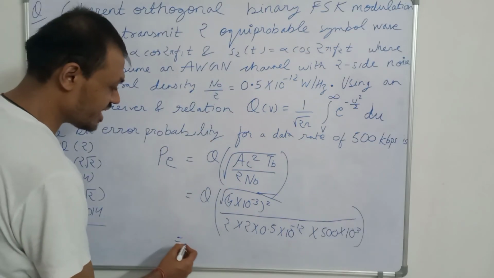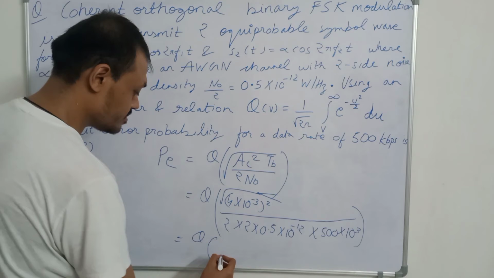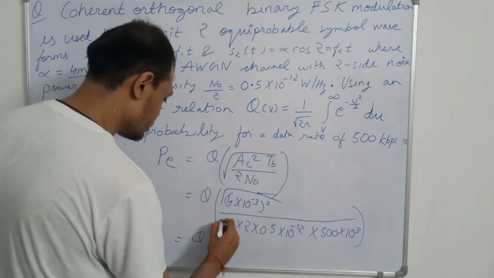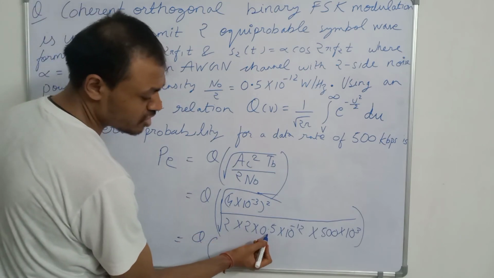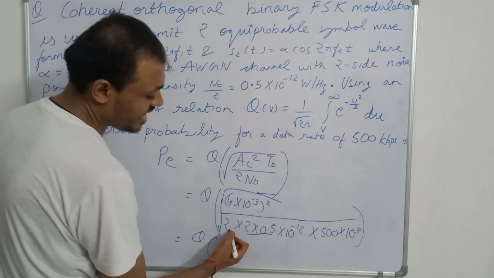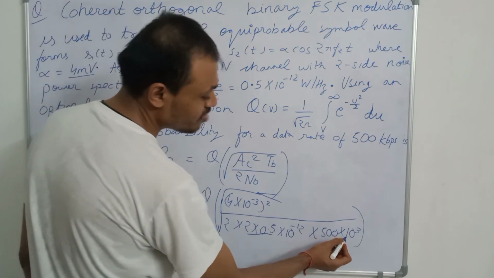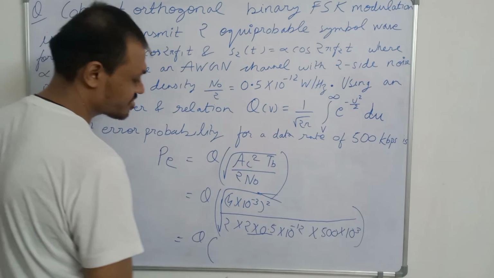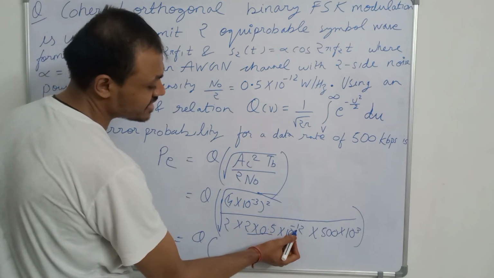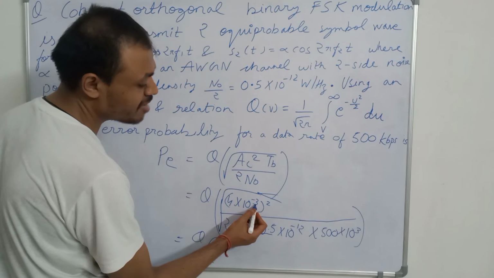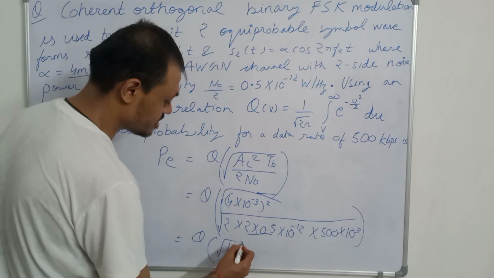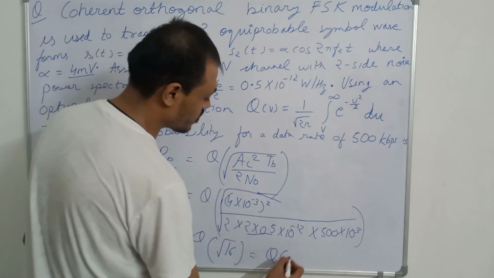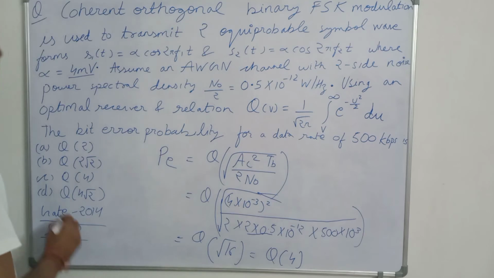If you solve it, you will get Q of the whole under root. This 2 into 0.5 will become 1, and this 2 into 500 into 10 to power 3 will become 10 to power 6. So 10 to power 6 and 10 to power minus 12 will become 10 to power minus 6, and the numerator is 16. So we get Q of under root of 16, which is equal to Q of 4. So the correct option is option C, Q of 4.